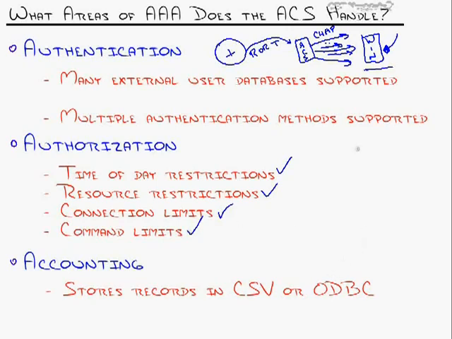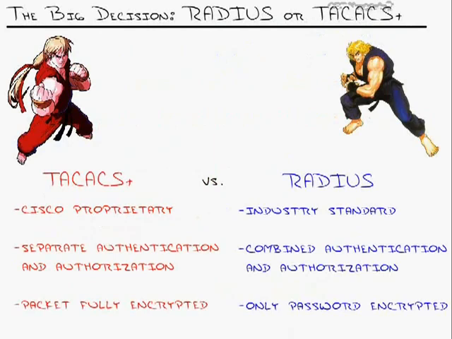Accounting, the records can be stored either locally on this ACS server, so you can actually browse the records and see what users did using the ACS server, or you can store it in CSV, that stands for comma separated value, or ODBC, which is an open database format that is widely supported. SQL can handle that, Oracle can handle that. So if you have a larger network where you want to do all this accounting into a large database system, you can export all this to an ODBC format that can be read and well understood by databases.